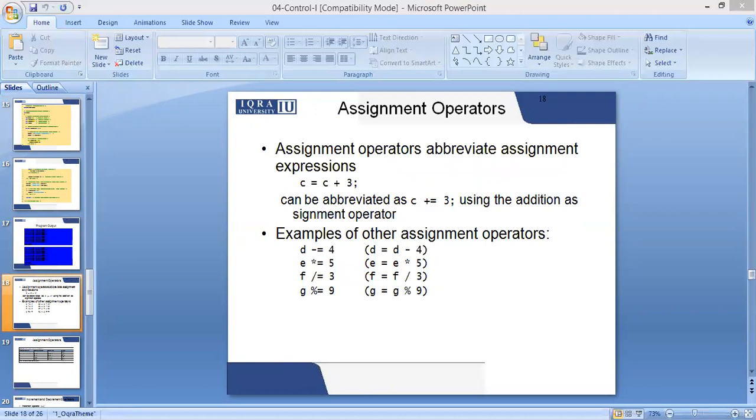Now, the next topic for today's class is operators. In the slide, you can see multiple operators that we have, how to write them in our code, and what each operator does.